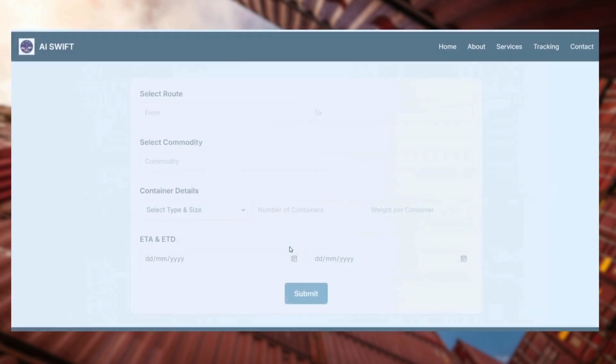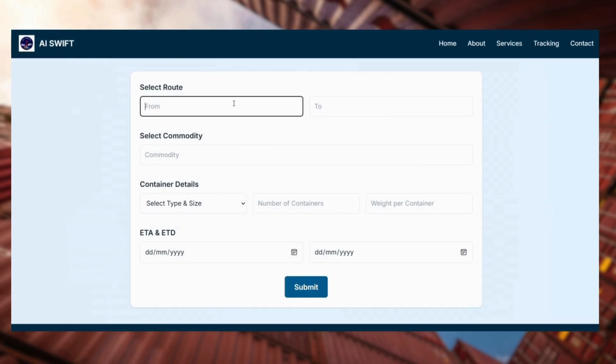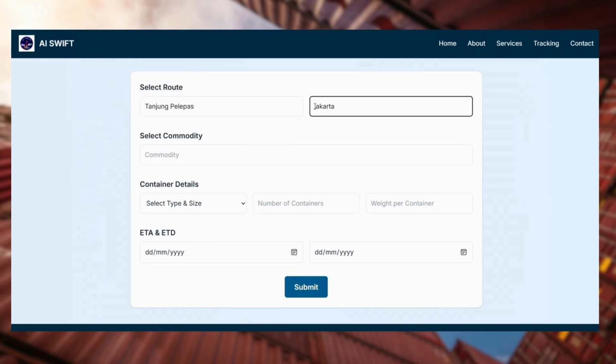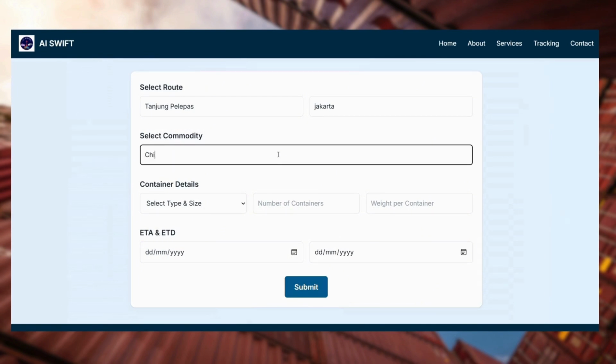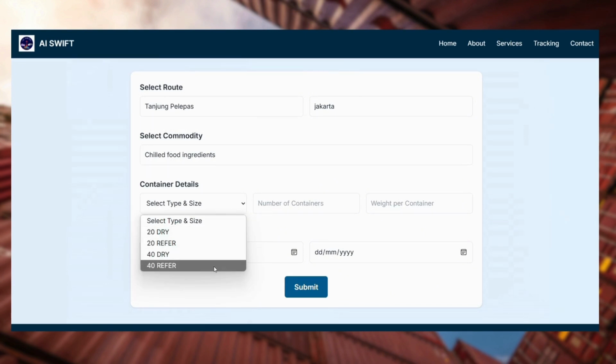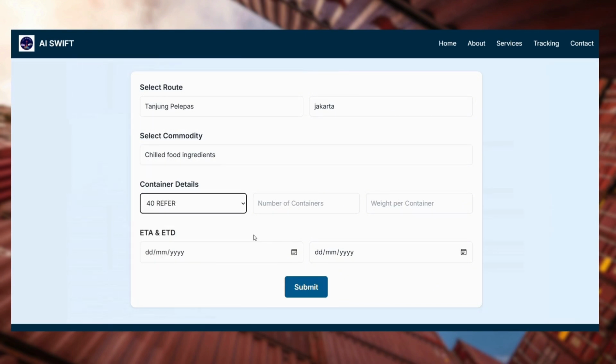So next, this is the main part of the system. Selecting route, so from, I'm going for Tanjung Pelepas, Johor. Then to, I'm going for Jakarta, which is Indonesia. Commodity, I'm choosing chilled food ingredients. Then the container details, the type and size, I'm going for the reefer container, since it is a chilled food ingredient. Then the number of containers depends on the shipper.